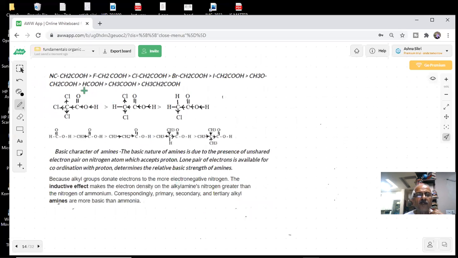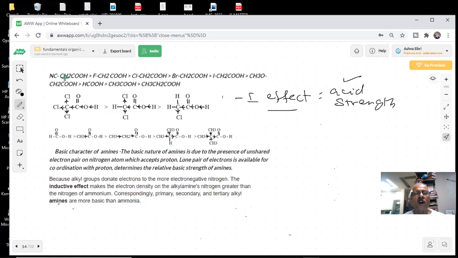Here is a list, students, of the strength of the acids, as you can see. This is a stronger acid than this, which is stronger than this, because they are electron withdrawing groups. So minus I effect. Acid strength is an important question, students, in the CBSE papers. Always one question will be there in the exam.